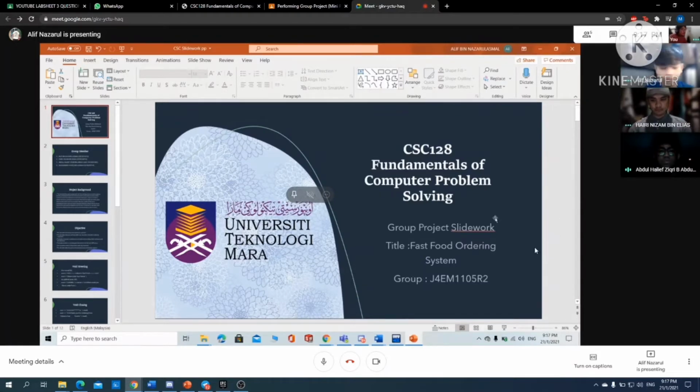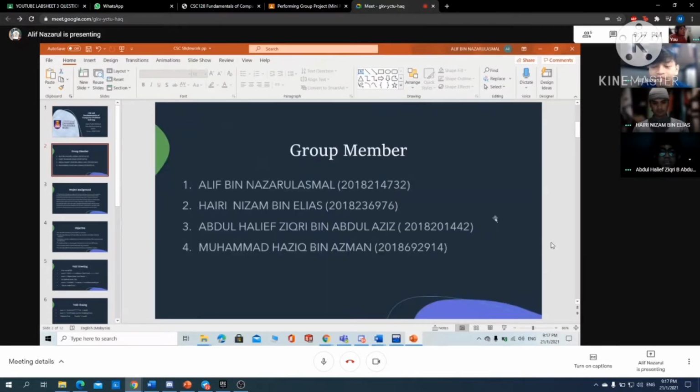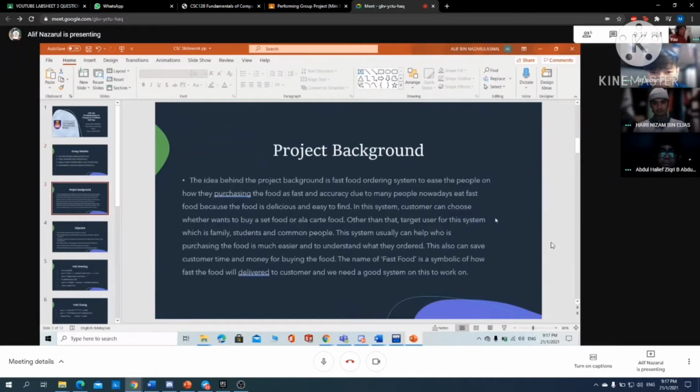Today we are presenting to you about our mini project about the fast food ordering system. Next are our group members, led by Alif Nazarul, Hairi Nizam, me, Halif Zikri, and Muhammad Haziq bin Azman. So we are moving on to the project background.